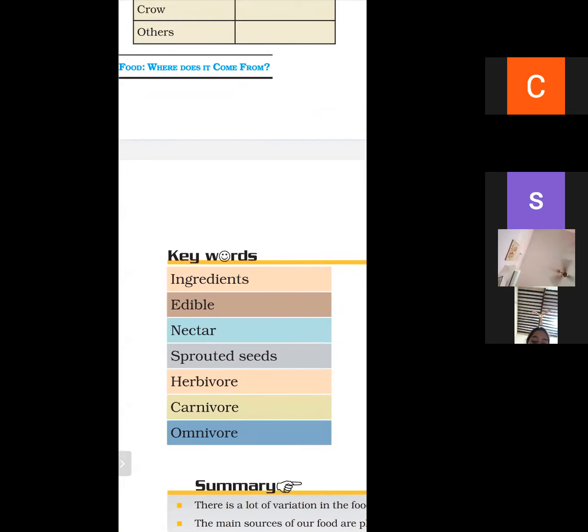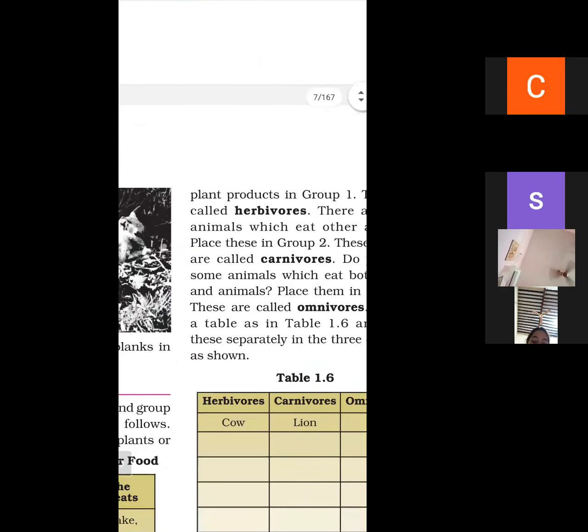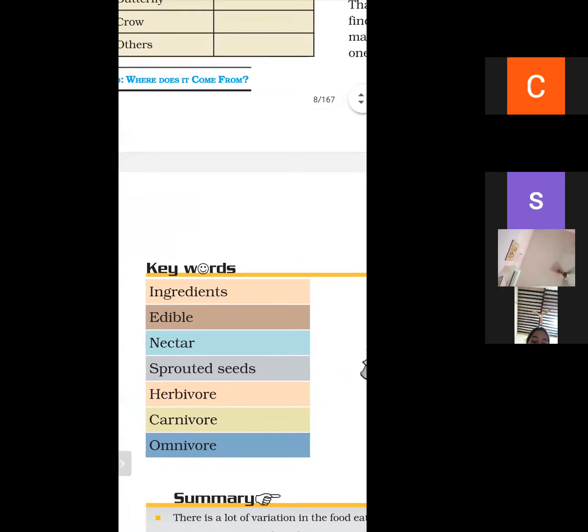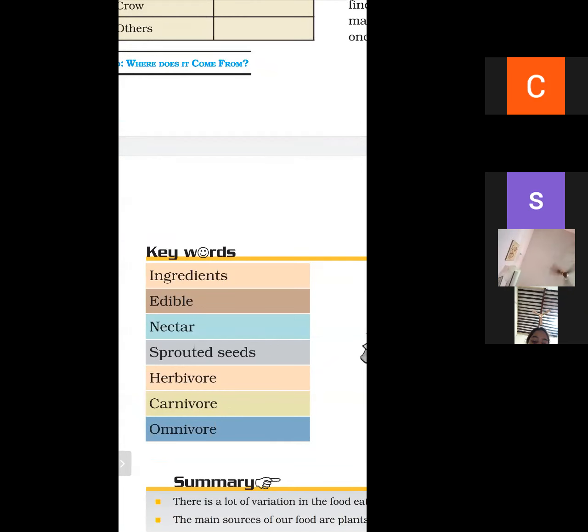What do we mean by nectar? Sweet juice is called nectar. What are sprouted seeds? White structured seeds are called sprouted seeds.